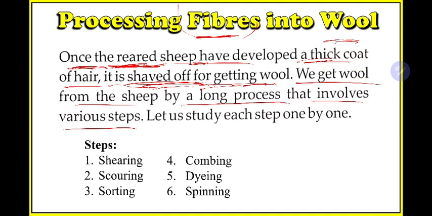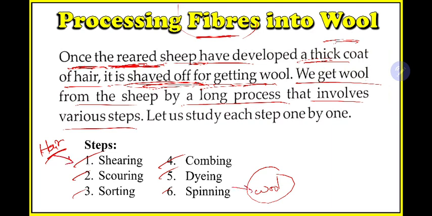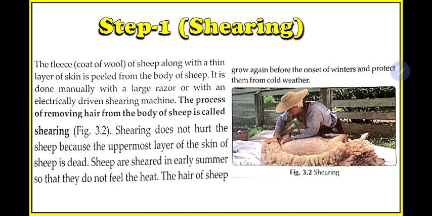So they are telling us that getting wool is not easy, there are different steps. We have 6 steps, and if you start with hair in the first step, in the last step you will get wool. That means you need to pass these 6 steps to get wool from the hair. The first step is shearing, then scouring, then sorting, then combing, then dyeing and spinning. So we need to learn all 6 steps. Okay, we'll learn all in detail.